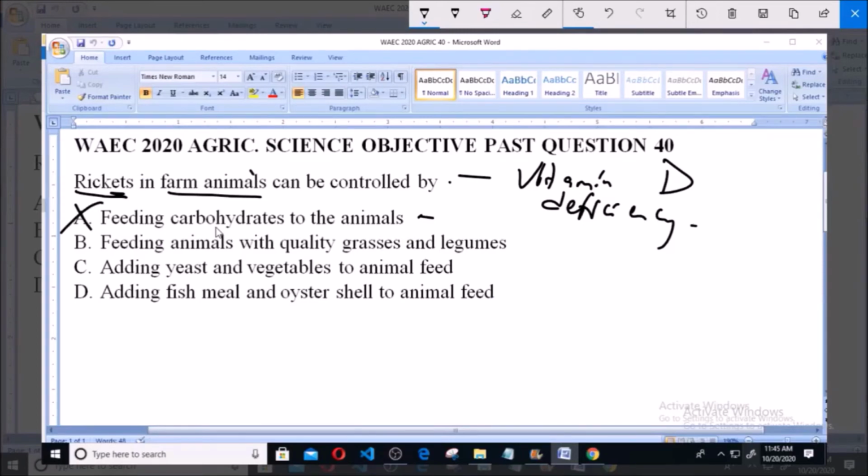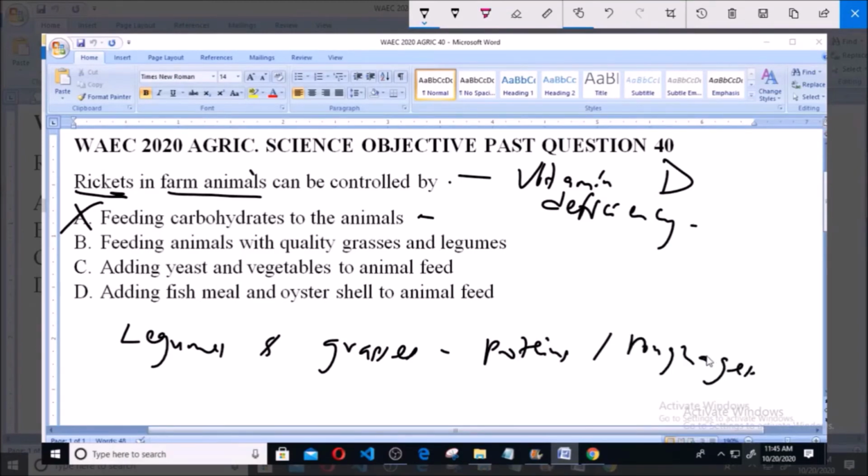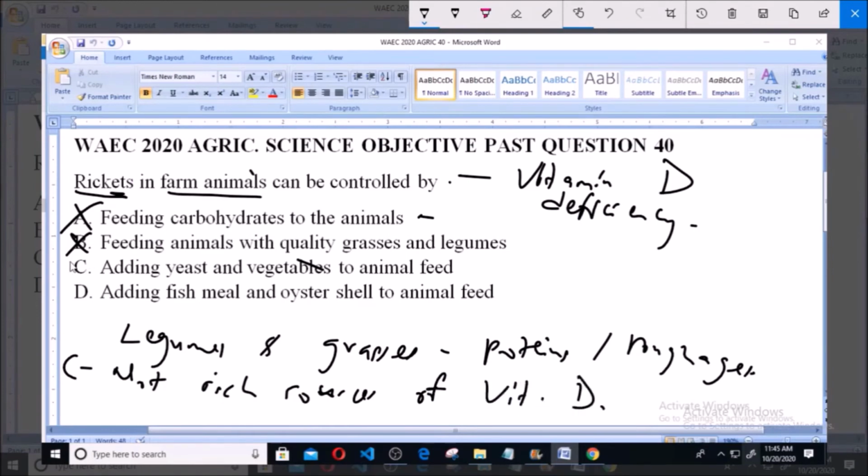Option B says feeding animals with quality grasses and legumes. Now legumes and grasses are a source of things like proteins and roughages, but they are not sources of vitamin D. So option B is not the answer to the question. Now option C says yeast and vegetables. Now yeast and vegetables are also not rich sources of vitamin D. So it is not the answer to the question.